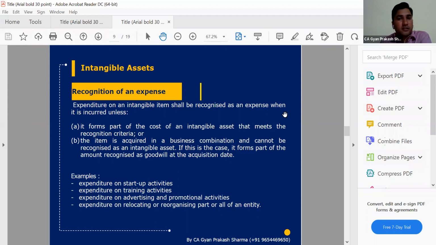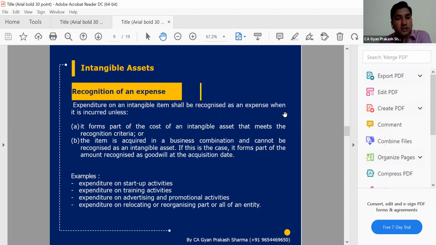But on how much price, we have discussed the costing which is directly linked to the creation of that intangible asset: any salary, any electricity charges, any rental costs, any employment and professional fees, and all these development activities will be a part of intangible asset costing. There is also some expenditure which we have incurred, but we do not consider that part of intangible assets.